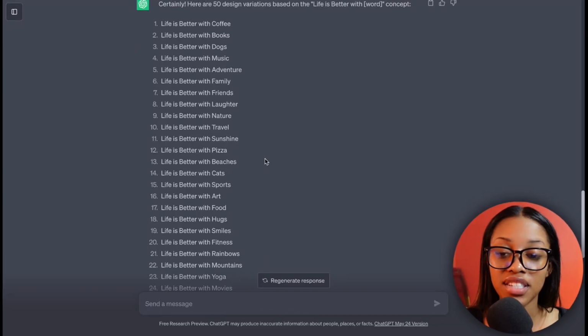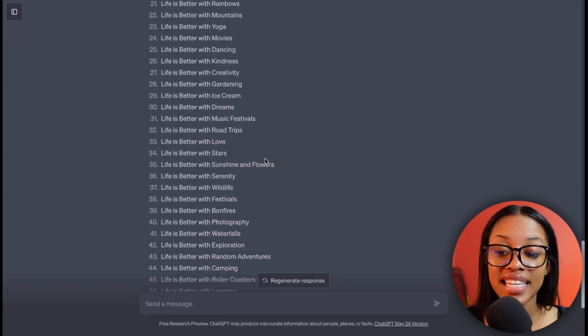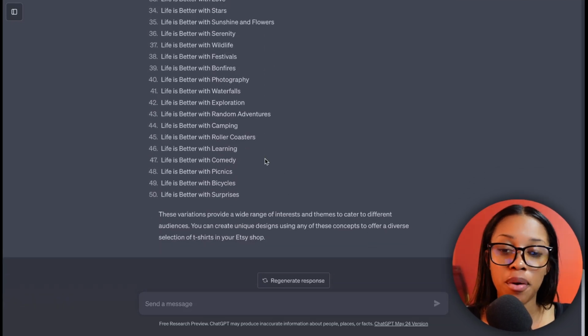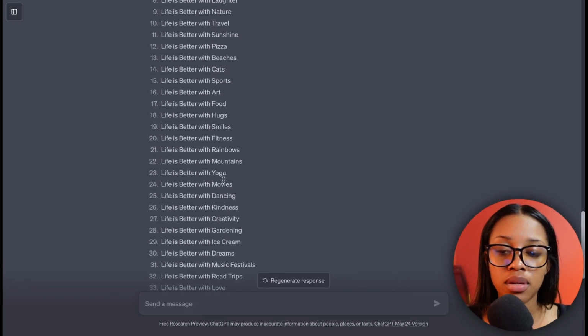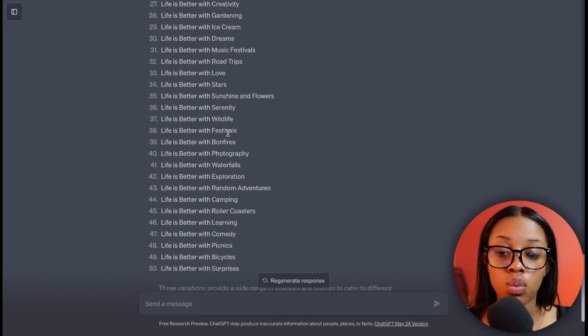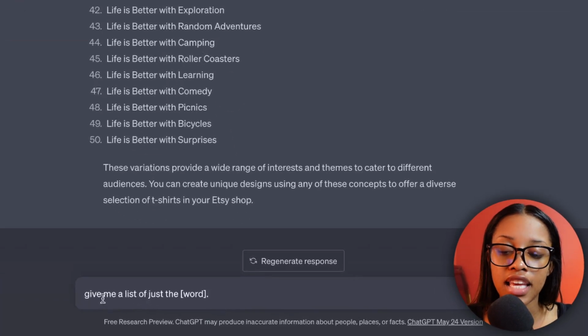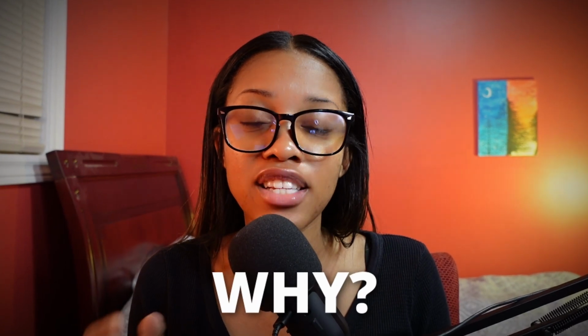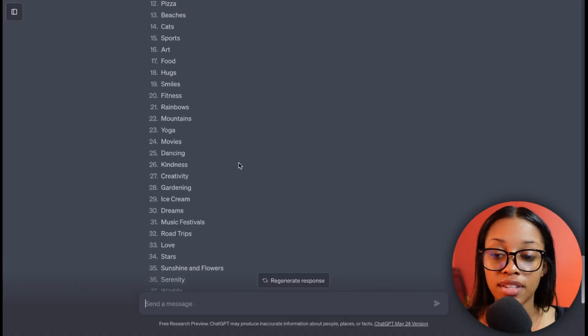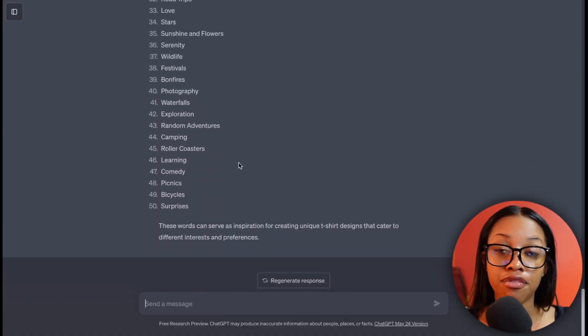Now, as you can see, ChatGPT has generated me 50 different options I could use for my t-shirt. From there, you're almost good to go. What you want to do is have ChatGPT generate you a list of the substitute words by asking a prompt like this: give me a list of just the word in brackets. And I'm sure you're wondering why. Don't wonder about it too much, just trust me, it's going to be very useful for later. So as you can see, it's gone ahead and generated the 50 words for us.